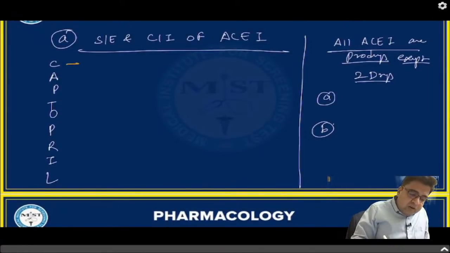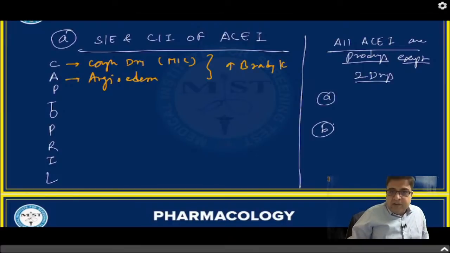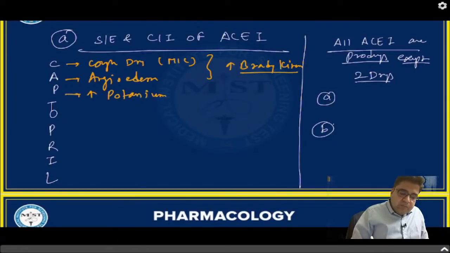So for side effects and contraindications, C stands for dry cough. These medicines can cause dry cough as the most common side effect. Medicines can also cause angioedema. These two side effects occur as a result of bradykinin accumulation. Medicines can also cause hyperkalemia, so the potassium level will increase. These medicines can cause taste change, typically captopril.